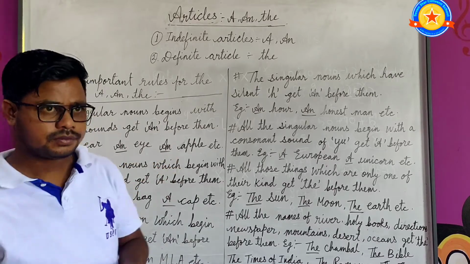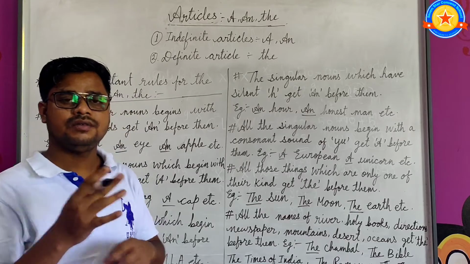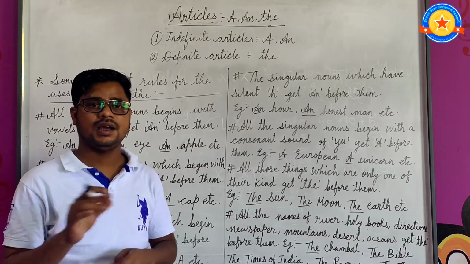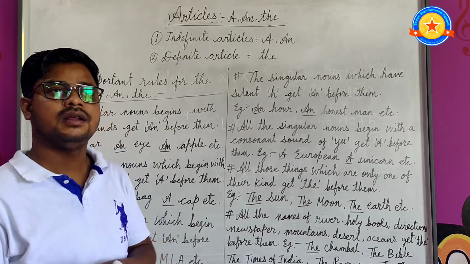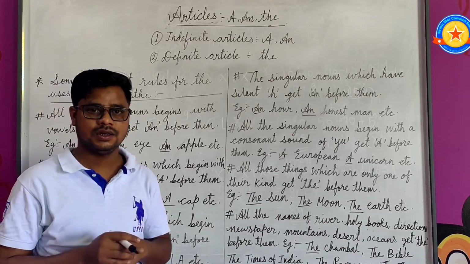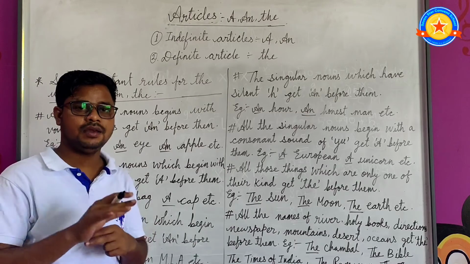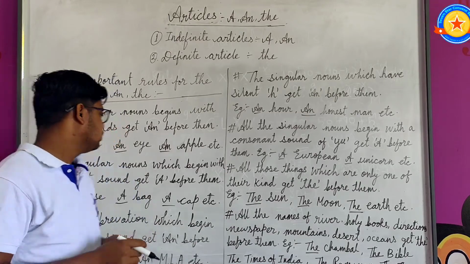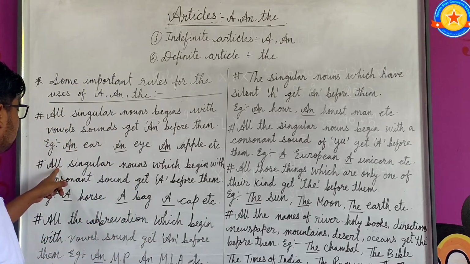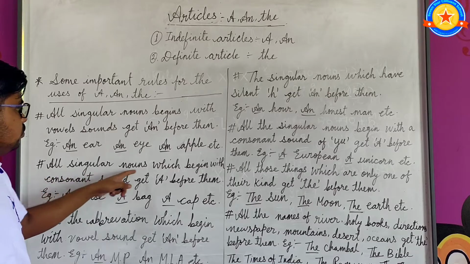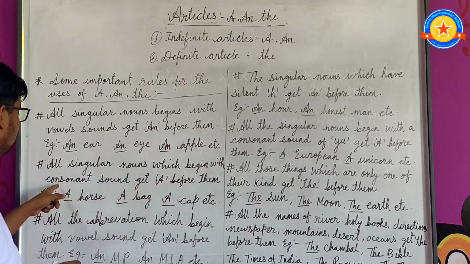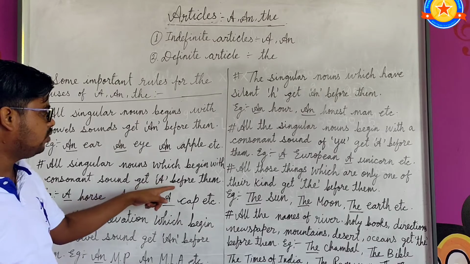There are 5 vowels: A, E, I, O, U, and the rest are consonants, 21 consonants. So before consonants we use a. Rule number 2: all singular nouns which begin with a consonant sound get a before them.